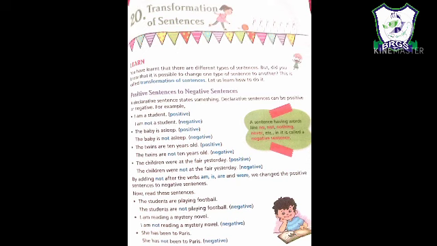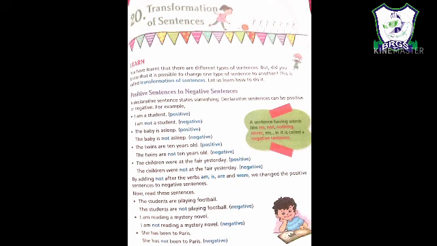For example, the twins are 10 years old. Now what is the helping verb here? Here are is the helping verb. So when I put not after are, it will turn into a negative sentence: the twins are not 10 years old. The children were at the fair yesterday. What is the helping verb? Yes, it is were. So when I add not after were, it will change into a negative sentence: the children were not at the fair yesterday. So by adding not after the verbs, we change positive sentences to negative sentences.